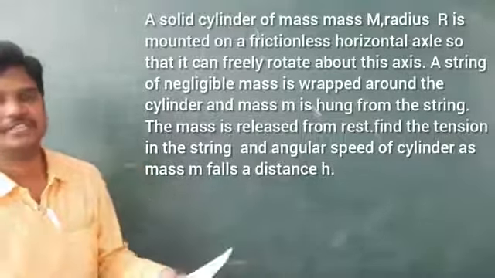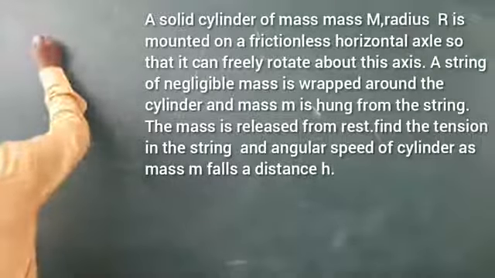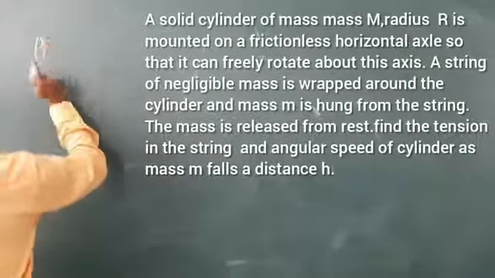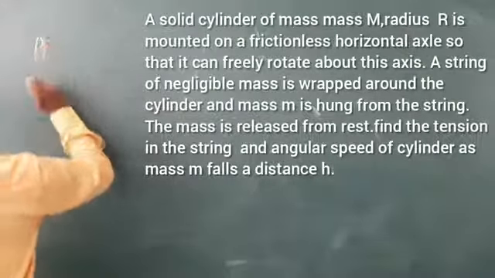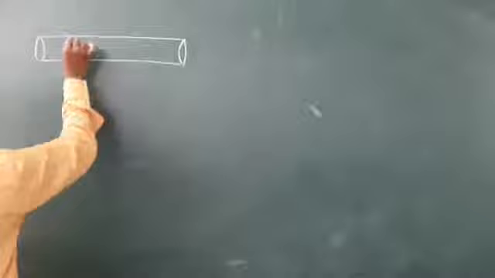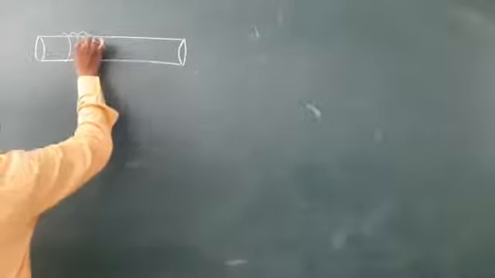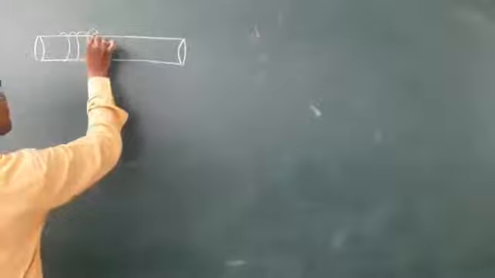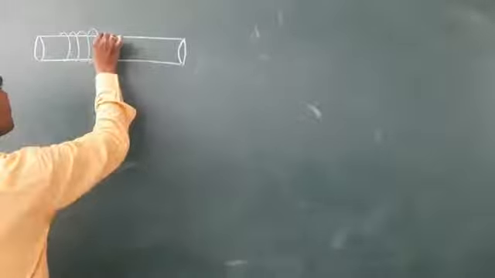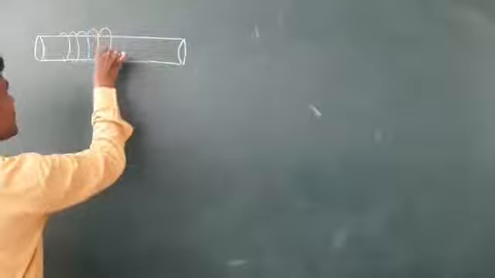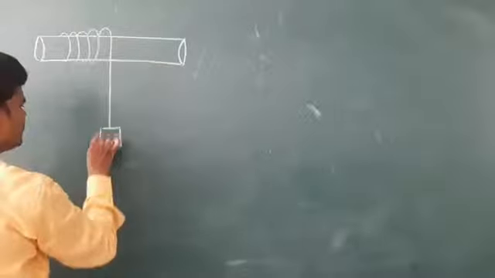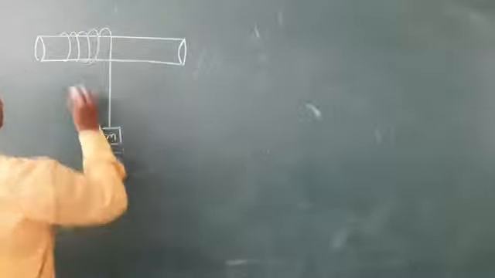Now see, they gave a cylinder, and a wire is wrapped. Solid cylinder they mentioned already. So let us suppose this is the wire which is wrapped over the cylinder, and the other end is connected to a block whose mass is m, and the cylinder is rotating about its axle.